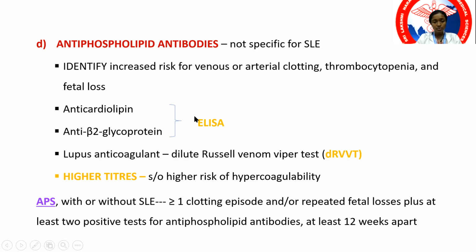If they have at least 2 of these antibody positive with recurring fetal loss with one or more clotting episodes, then they are labeled to have antiphospholipid antibody syndrome with or without the presence of SLE. So it can occur as an isolated syndrome or with SLE. And these are the antibodies that you test, already described: anticardiolipin, anti-beta-2 glycoprotein, and lupus anticoagulant. And the test is DRVVT, that is dilute Russell viper venom test.